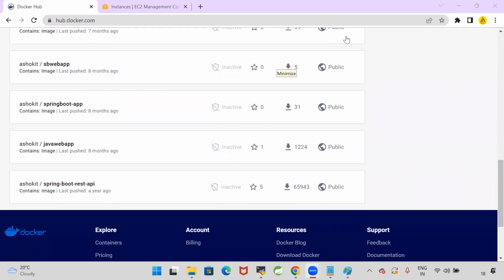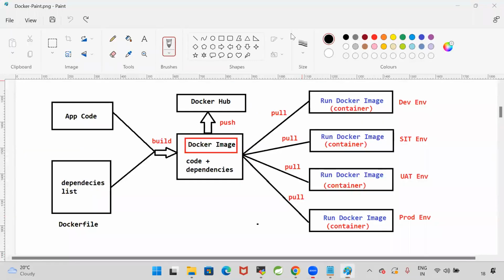Now, do you understand how a container is getting created? Am I installing the Java software to run my application, or is Docker taking care of the Java software to run my application? Now I want to install my application in 100 computers. Do I need to install Java in the 100 computers, or do I just need to run the image in the 100 computers? In 100 computers, I want to run my Java application.